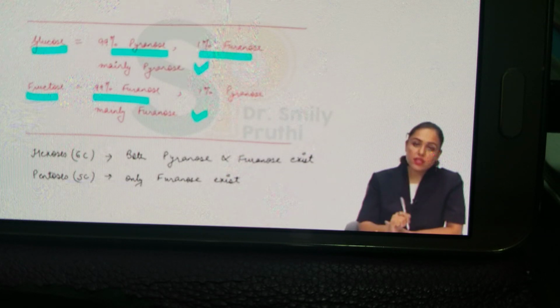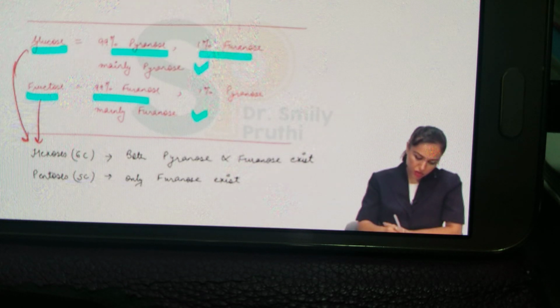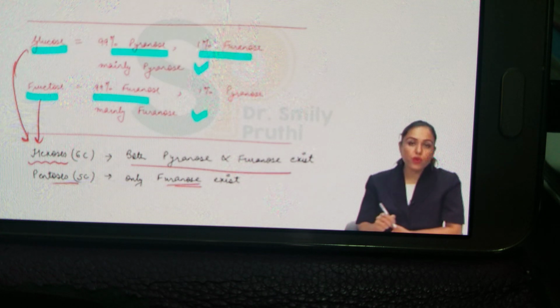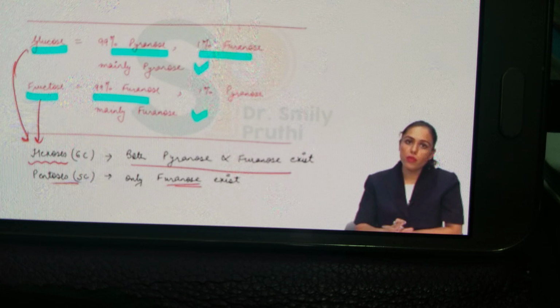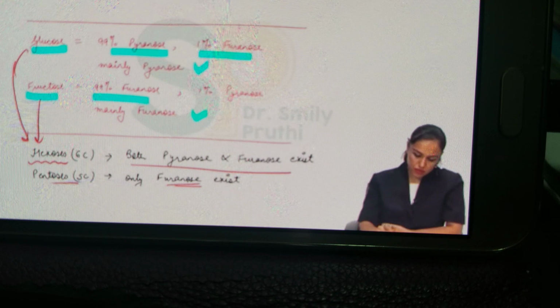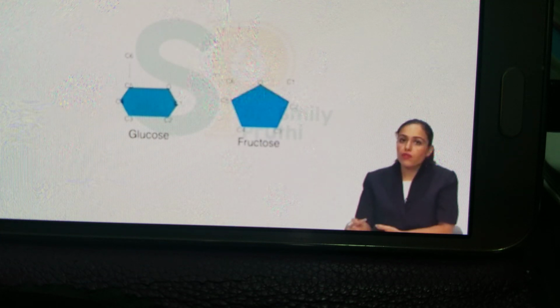And these are 6 carbon containing sugars, glucose and fructose, known as hexoses. So we can say for hexoses, both pyranose and furanose exist, but for pentoses, only furanose exists. Right? Pentose is like ribose, having 5 carbons, that will be only furanose form, existing for ribose. So let's see these pyranose and furanose forms of glucose and fructose.